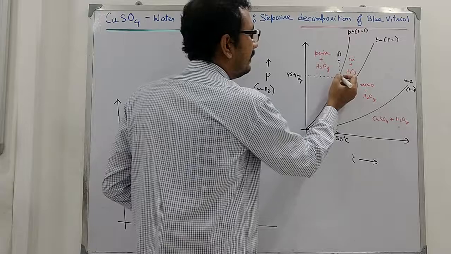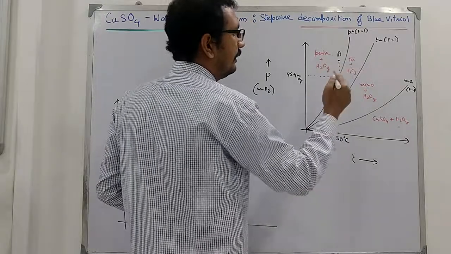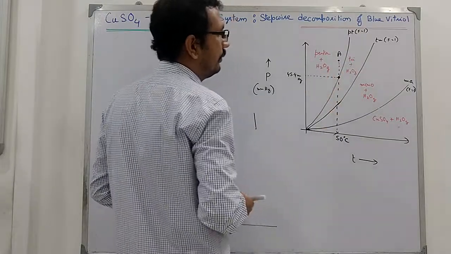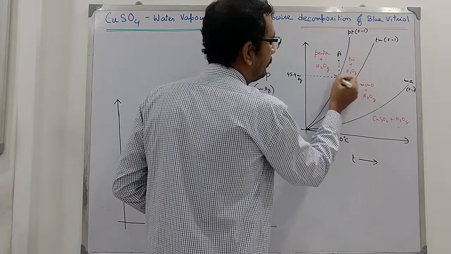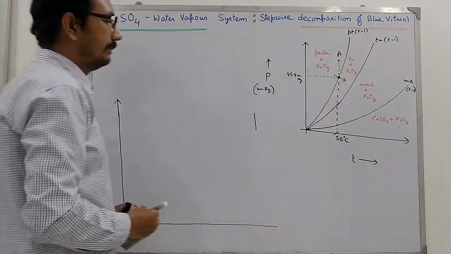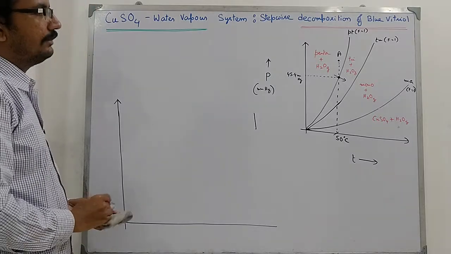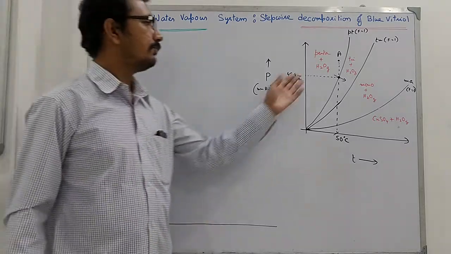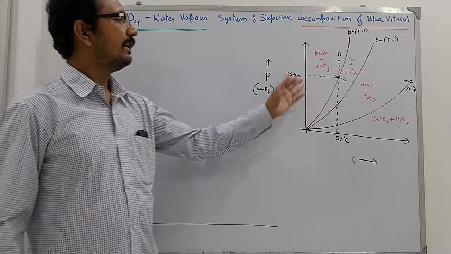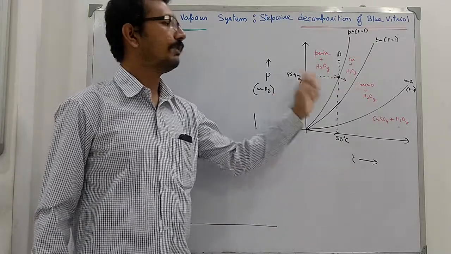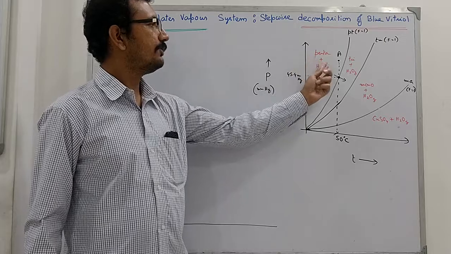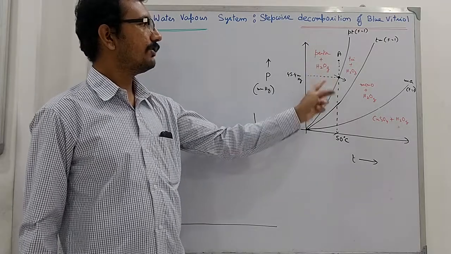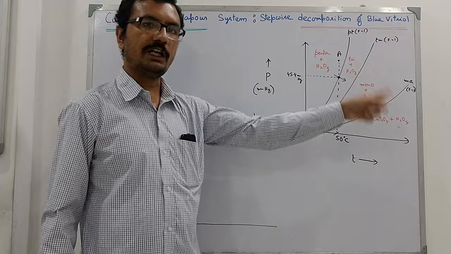So after reaching this pressure, if we further try to suck out the water vapor, there will be a conversion from penta to tri. And when the pentahydrate system converts to the trihydrate system, it generates water vapor: CuSO4·5H2O reversible CuSO4·3H2O plus 2H2O.